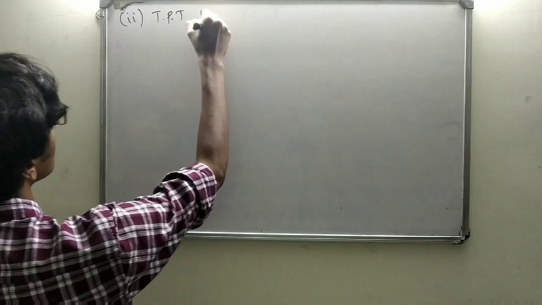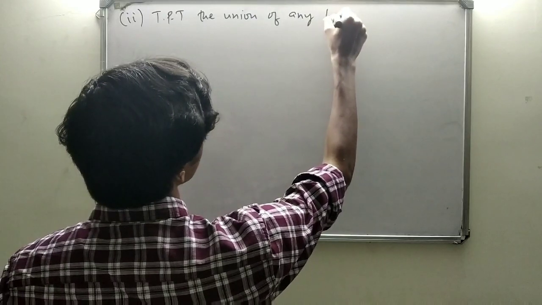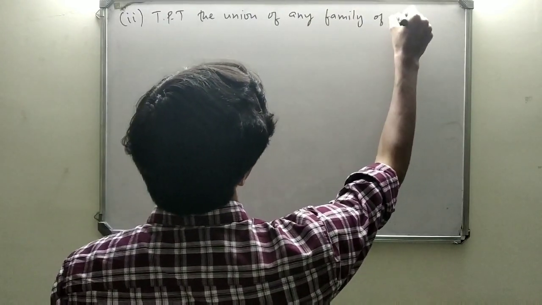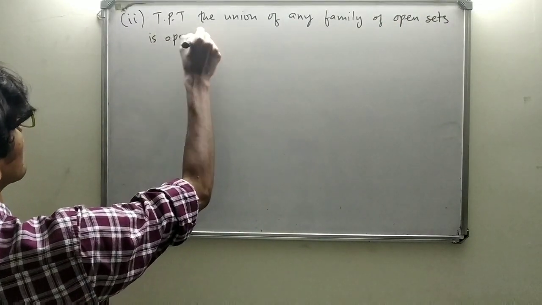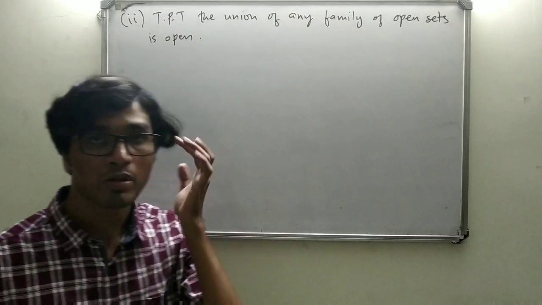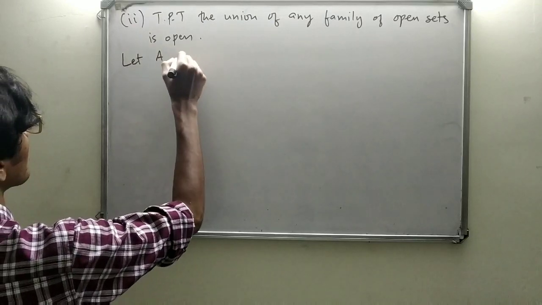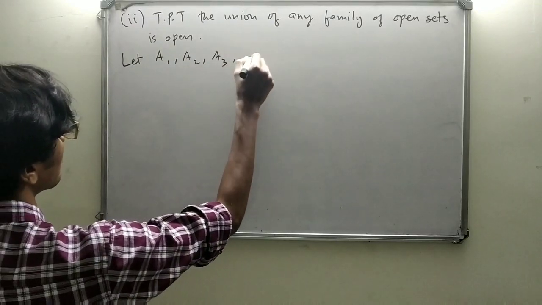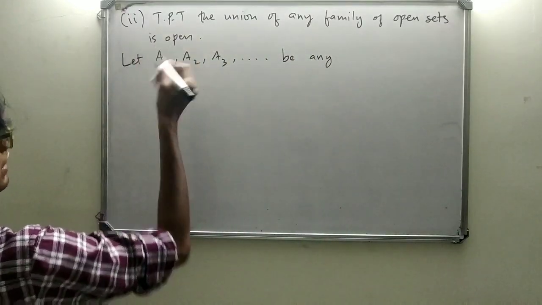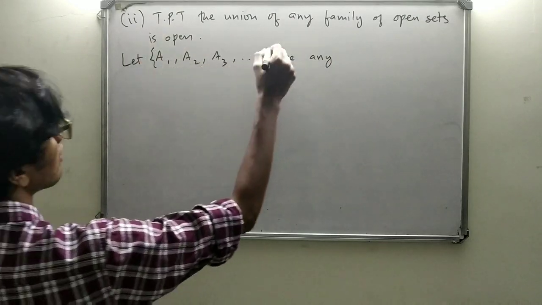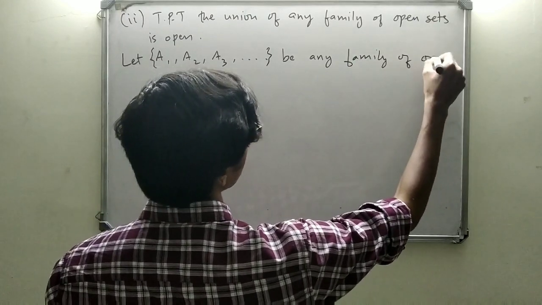Prove that the union of any family of open sets is open. How do you prove this? We take a number of open sets. Let A1, A2, A3, etc. be any family of open sets.